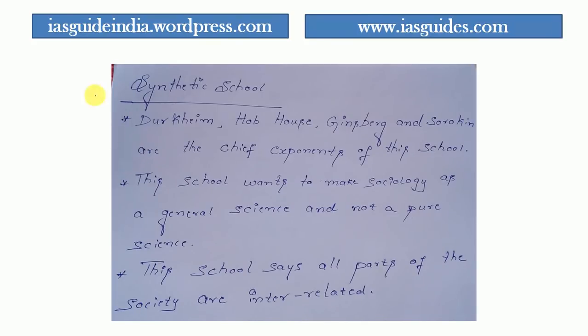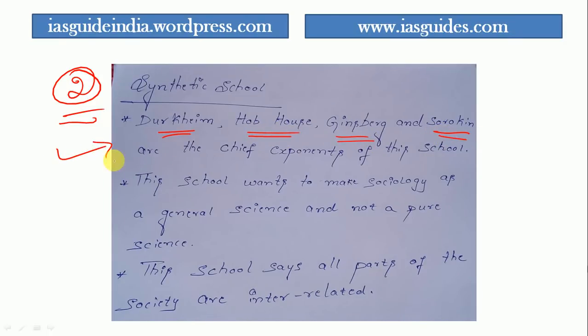Okay, the second school which I have mentioned is the synthetic school. When it comes to the synthetic school, the main persons who have subscribed to this school are Emile Durkheim, then Hobhouse, Ginsberg, Sorokin. These are very famous sociologists who have subscribed to this second school, the synthetic school. And they tell that this school wants to make sociology not a pure science, they want to make it a general science. That is the main argument of this synthetic school.